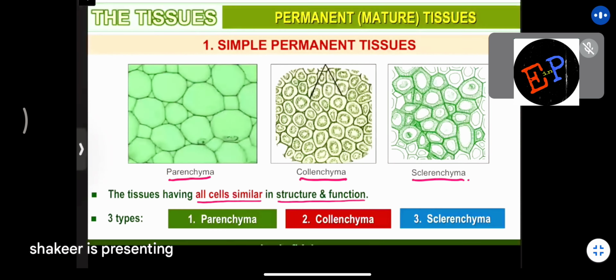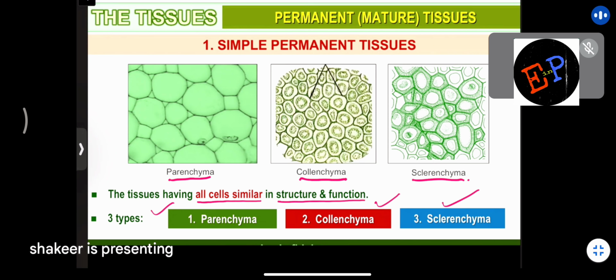What is the meaning of this one? It means all the cells which are present in this parenchyma, they perform the same function. Similarly, all the cells which are present in collenchyma, they also perform the same function. All the cells which are present in sclerenchyma, they also perform the same function. If every cell performs the same function, then that type of cells we can call simple permanent tissues. And simple permanent tissues are how many types? Parenchyma, collenchyma, and sclerenchyma.